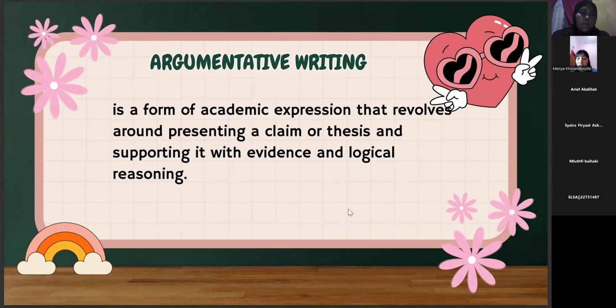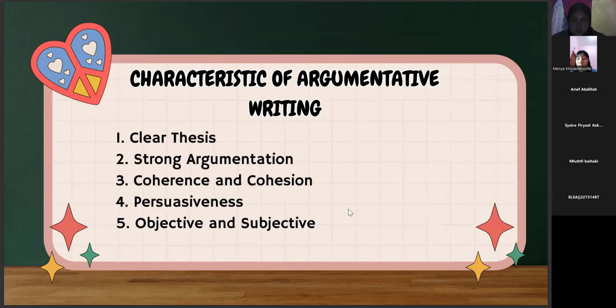Next, there is argumentative writing. Argumentative writing is a form of academic expression that revolves around presenting a claim or thesis and supporting it with evidence and logical reasoning. In argumentative writing, you are also typically asked to take a position on an issue or topic and explain and support your position with research from reliable and credible sources.